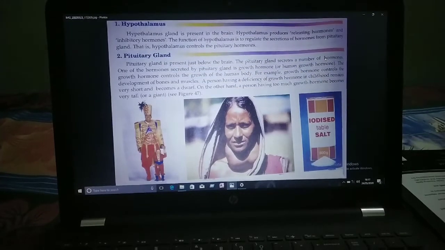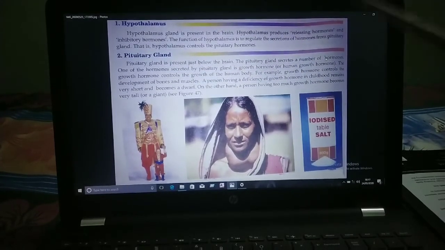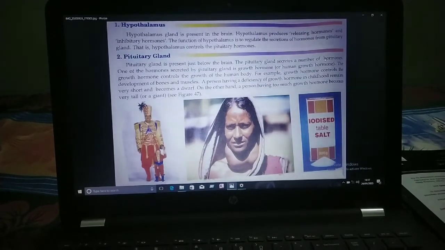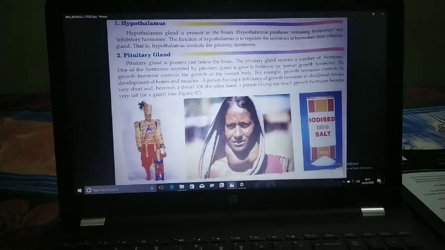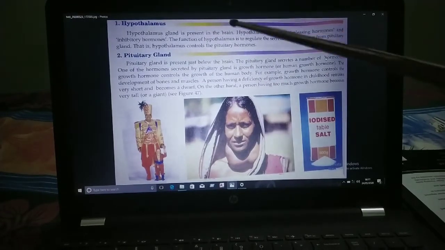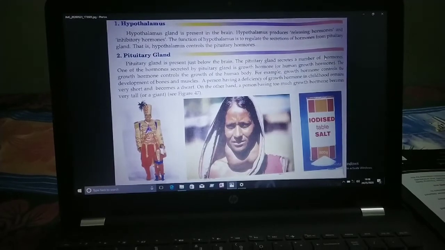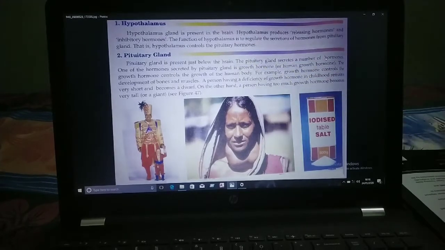This one is the pituitary gland. The hypothalamus controls and regulates the secretion of hormones from the pituitary gland. That's why the hypothalamus controls the pituitary hormones. Next is the pituitary gland.